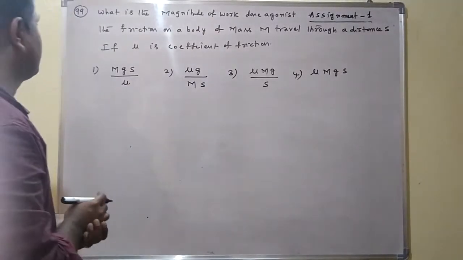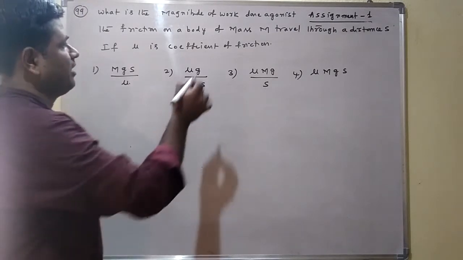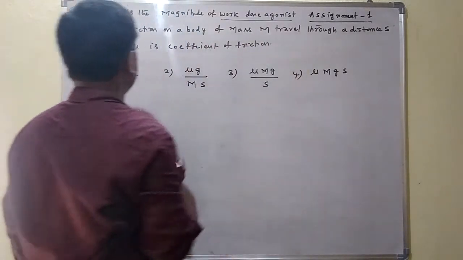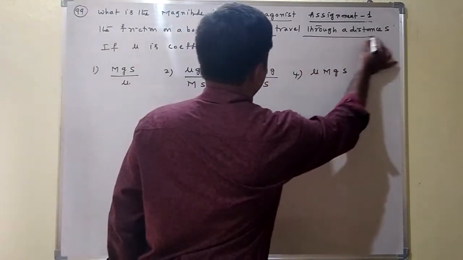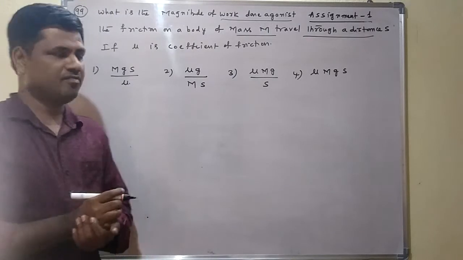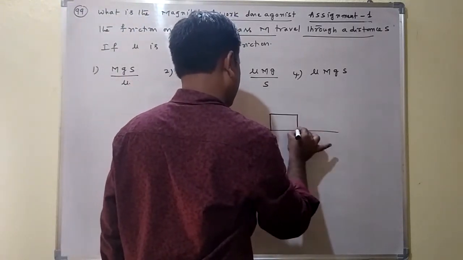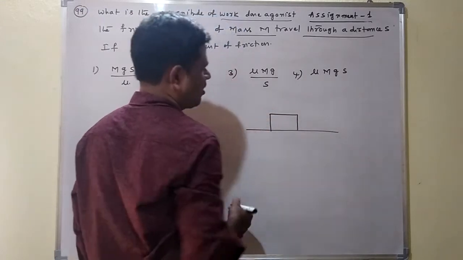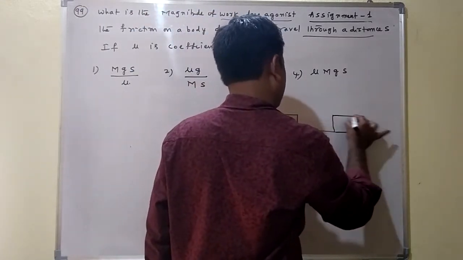Next, see the question number 99. What is the magnitude of work done against the friction on the body of mass m travelling through a distance s, if mu is the coefficient of friction? Means one block of mass m is there. It travels through a distance s